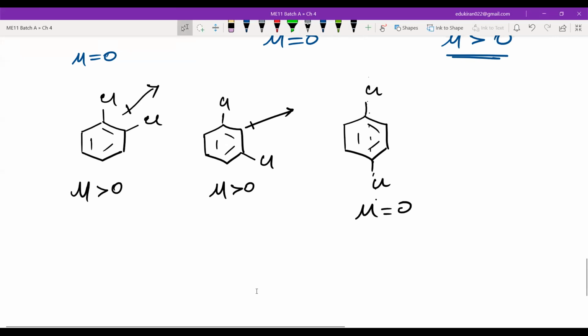After that, we have learned resonance. Yeah, we have learned resonance. Hydrogen bonding is left.